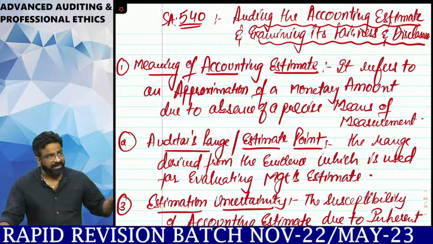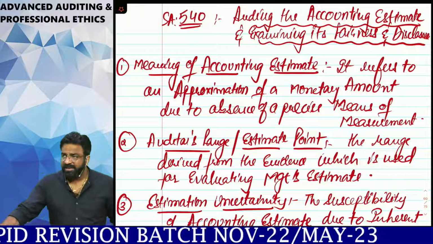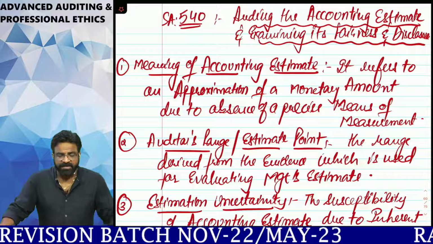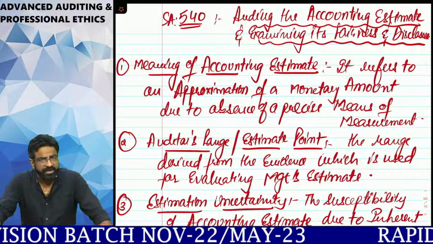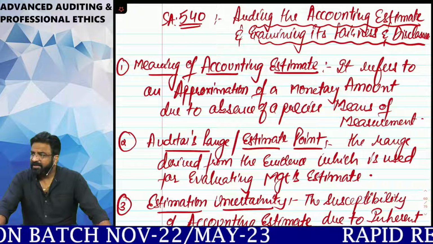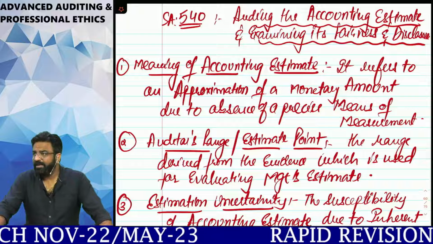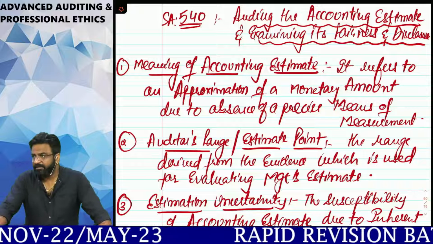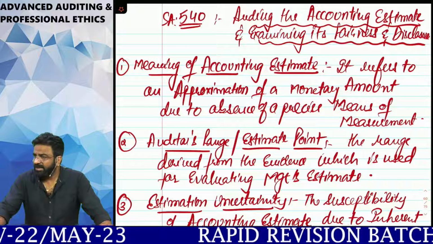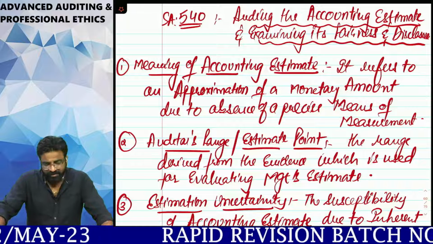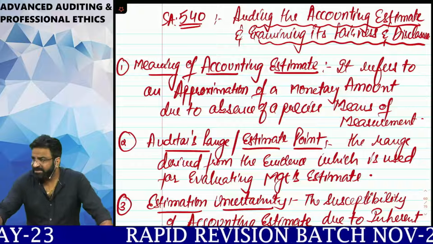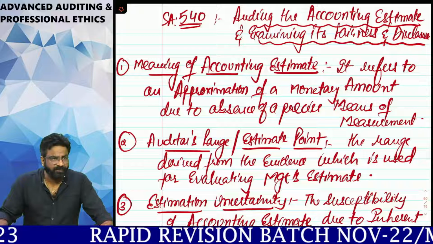So the auditor under this standard will try his level best to obtain sufficient and appropriate audit evidence to understand the fact that the accounting estimates made by the management should be reasonable and reliable. What are the two things we have to check? Accounting estimates made by the management should be reasonable as well as what? Reliable. This is the major idea behind 540.